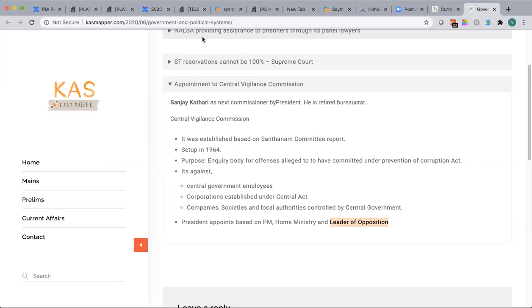In 2015 IAS mains, they asked this question: who all belong to the high power committee to recommend appointment for the CVC director? And this recommendation is binding on the President, not like the President has a choice to reject. Okay? So who? Prime Minister, Home Minister, and leader of opposition is rarely picked as an option. Right? These are the places where you have to learn by heart.